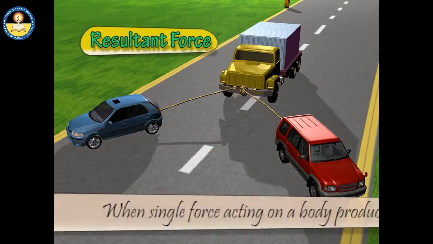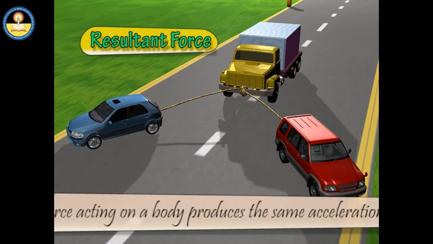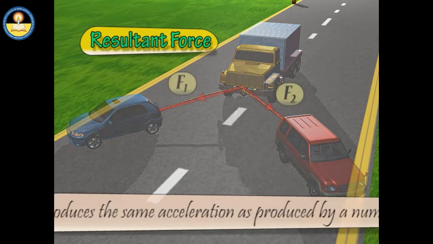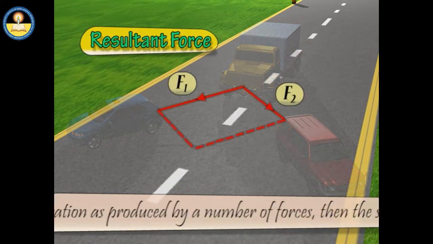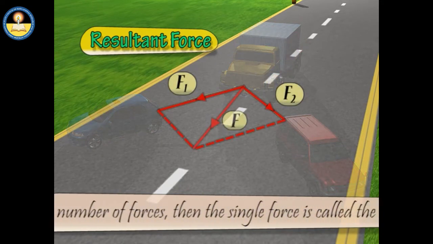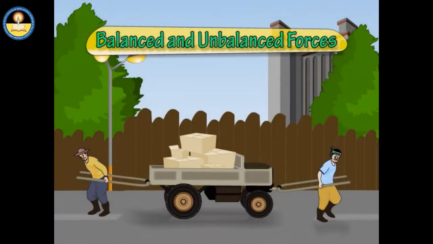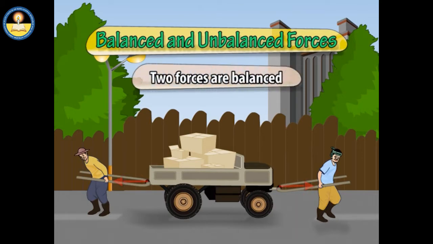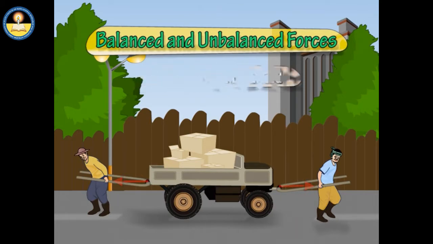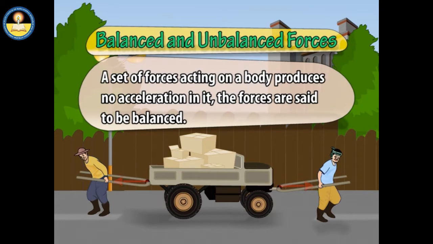When a single force acting on a body produces the same acceleration as produced by a number of forces, then the single force is called the resultant force. When two persons apply the same force on the cart but in opposite directions and the cart remains at rest, the two forces are balanced. Or, if more than two forces are acting on a body producing no acceleration, the forces are again in the balanced condition.